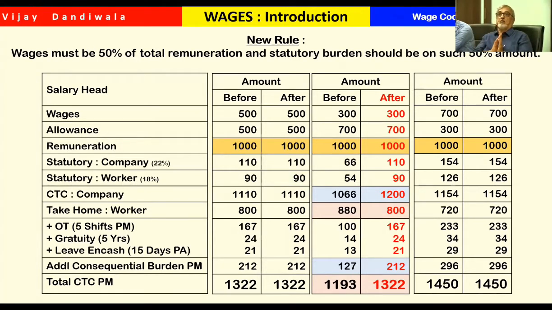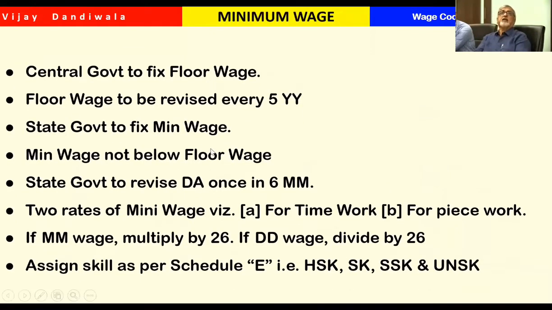they will face a problem. You have got some time before introduction, so you can make some jugglery in a legal manner through MOM or through LPS. We cannot do it without the consent of workers, so we have to take workers into confidence and then we can make this jugglery. And if it is not done before introduction of the code, then this cost will keep increasing perennially. Next. This column is most important, so keep that in mind.